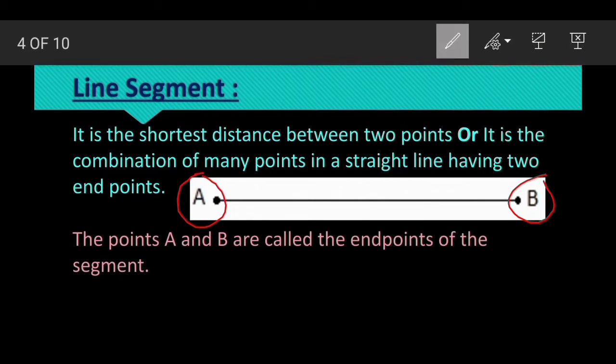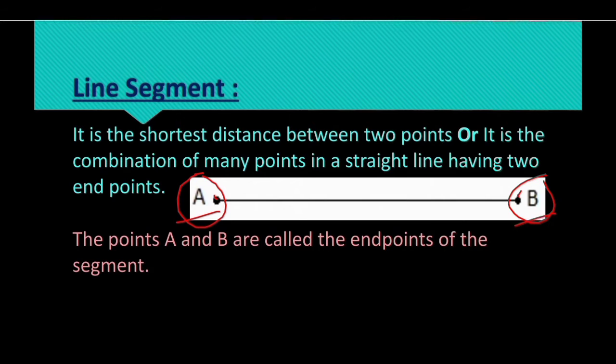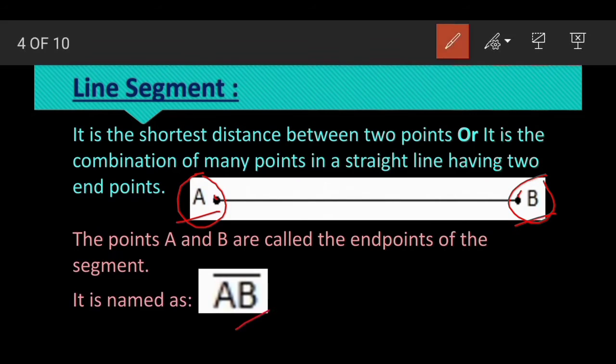Look at this. The points A and B are the endpoints of the line segment. Here this one is point A and another one is point B. It can be written as AB. So you have to write the two points, and above them you have to draw a line that shows the line segment.